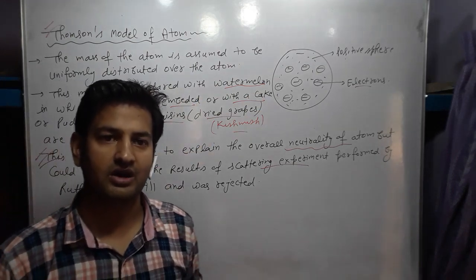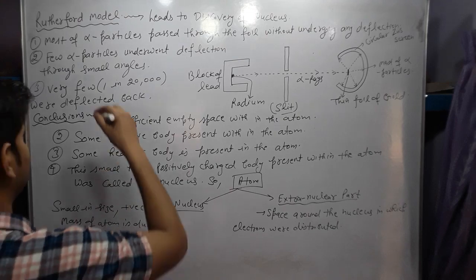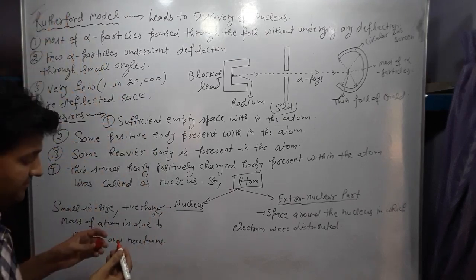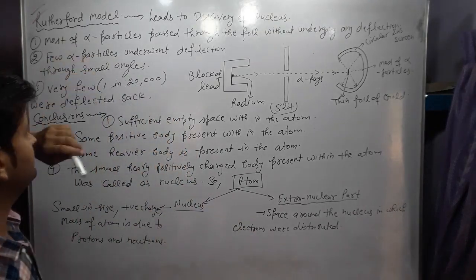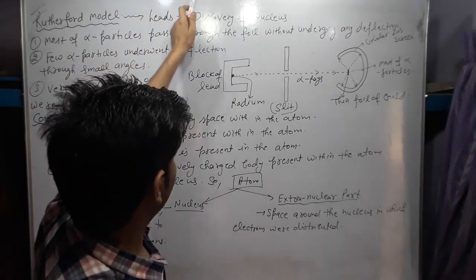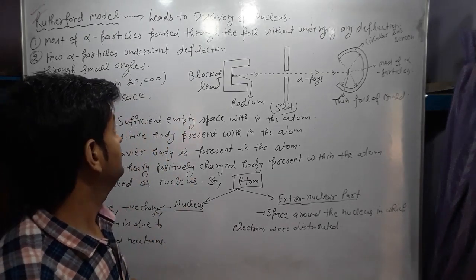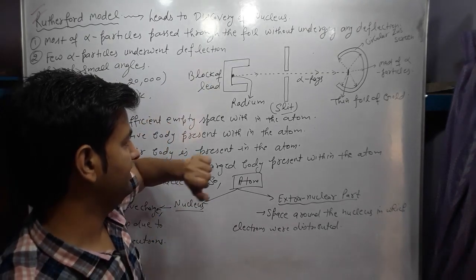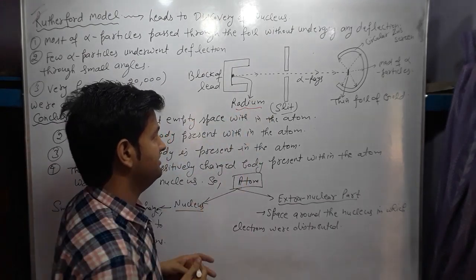So now we are going to discuss our next model, the Rutherford model. This is the scattering experiment performed by Rutherford. According to this experiment, the discovery of the nucleus occurs. Rutherford took a block of lead in which a radioactive material such as radium is placed.